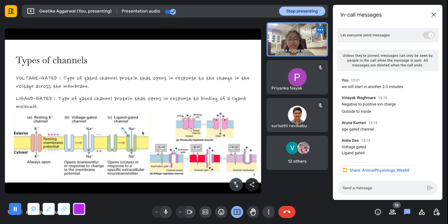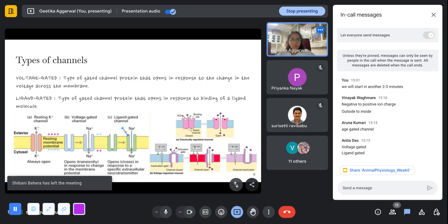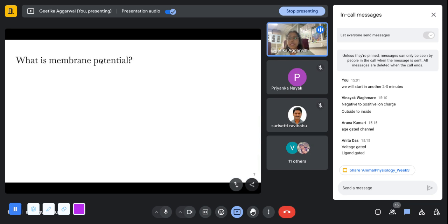And the other are ligand gated channels in which only when this ligand attaches does the channel get opened. Here also you can see this image. These are basically ligand gated or chemically regulated. When this ligand binds, for example, acetylcholine in this case, it leads to the opening of the channel and sodium ions can move inside the cell. In the other case, when the cell gets depolarized, this channel opens and the sodium ions move inside the cell. Okay, I hope this was clear. Moving on to the next slide.